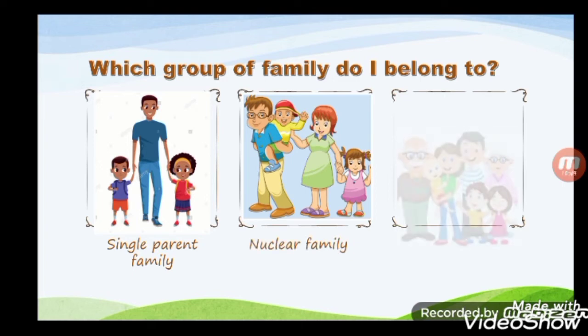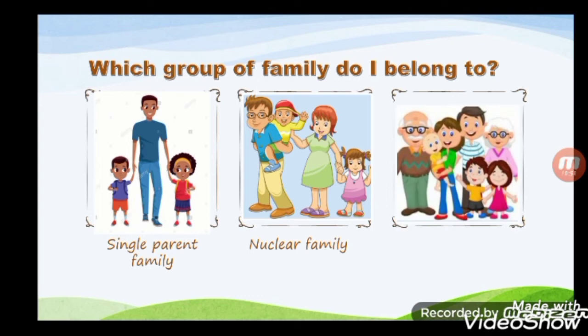Now the final one is, wow, this one has grandfather, grandmother, mommy, daddy, and the children. There's also a baby. Very good. This is called the extended family. Now, you are all correct.